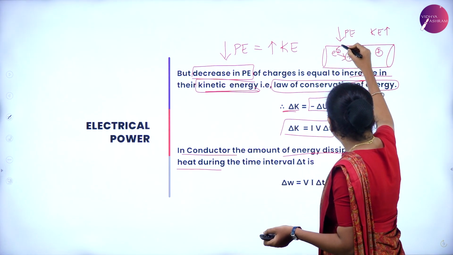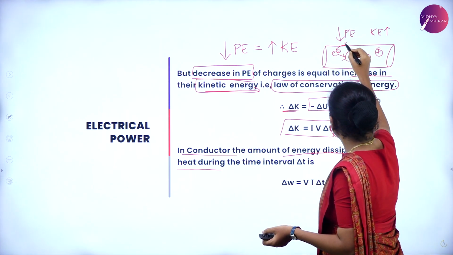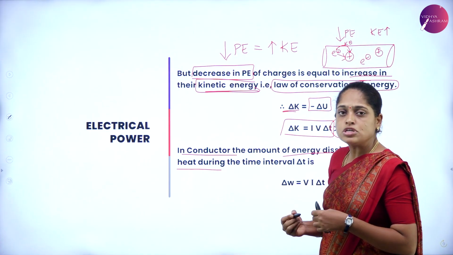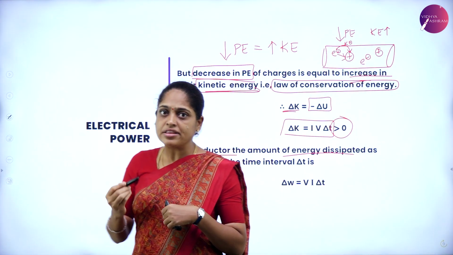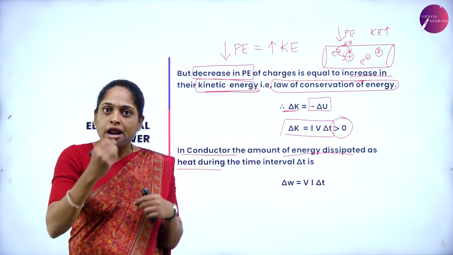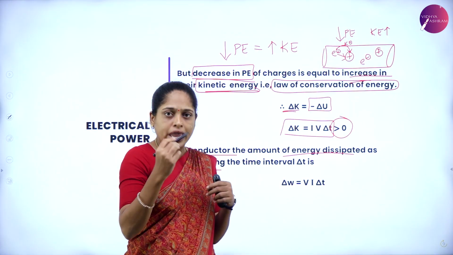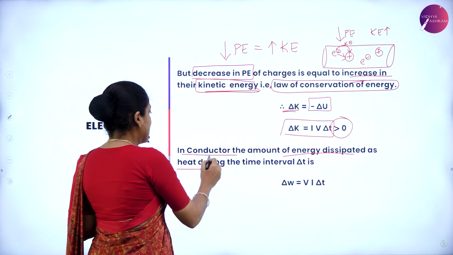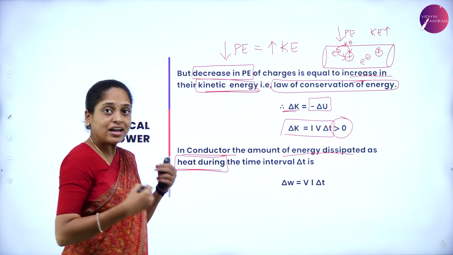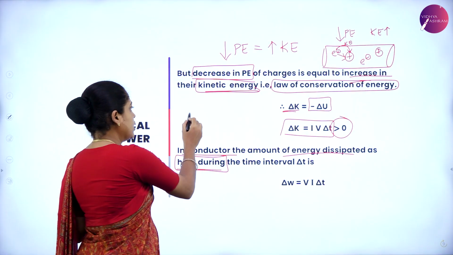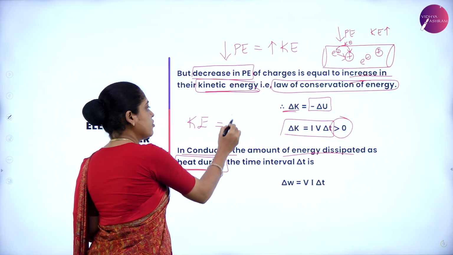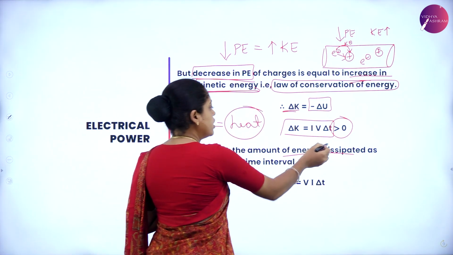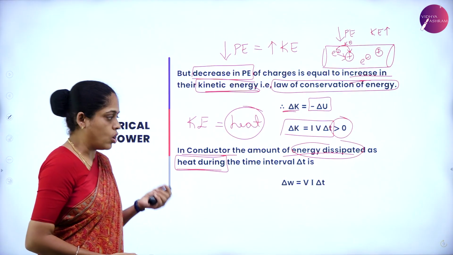When the collision takes place, part of the kinetic energy is transferred to the positive ions, and the positive ions gain that energy and start to vibrate with more energy. Because of that, heat is generated in the conductor. So here the kinetic energy part is converted into heat. This heat is nothing but power loss or the energy loss.